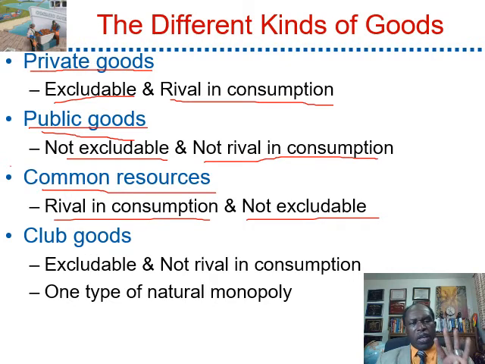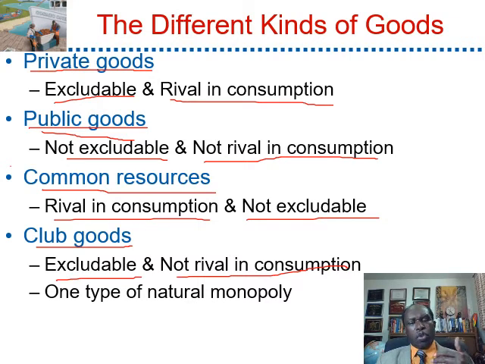The fourth category is club goods. Club goods are excludable and not rival in consumption. One example of club goods is cable TV. You have to have a subscription in order to enjoy all the channels from the cable. Another is membership to a gym. If you don't have a membership, you will not be able to work out in the gym.